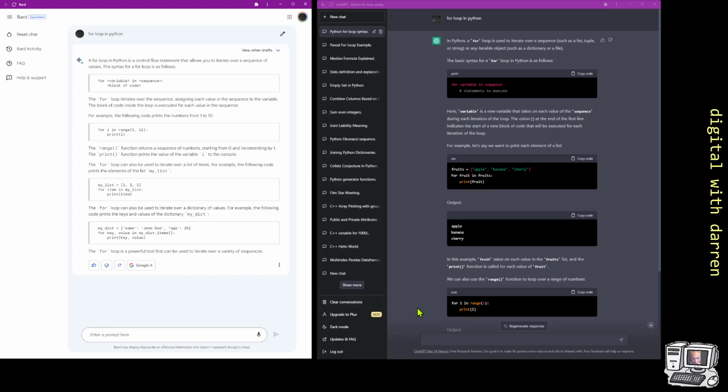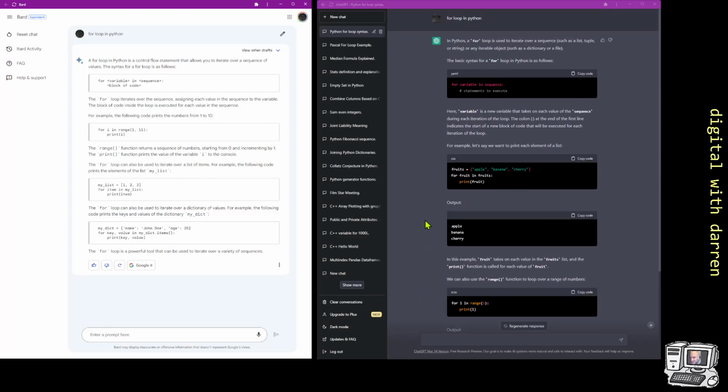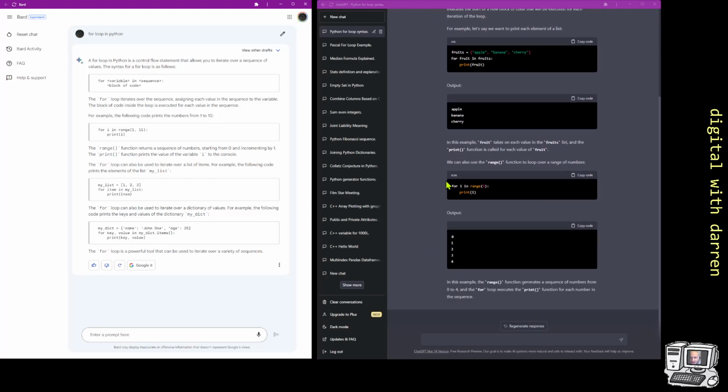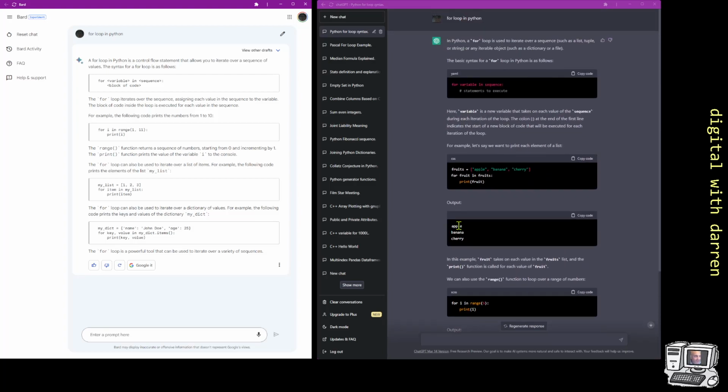We could ask a follow-up question. I'm trying to think. Oh, here, hold on. I was just about to say that's it, but then I scroll down. We get more outputs. So GPT is giving us examples of outputs, which is user friendly. Bard does not give us outputs.